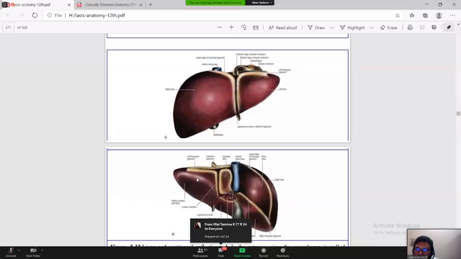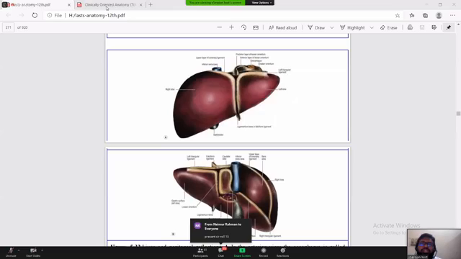But one thing you must remember, the liver is such an organ that is placed very much strategically, not only strategically, very much strategically. How strategically it is located, you'll see, and you'll be wondering. Very much strategically it is located, and the strategy is so nice.